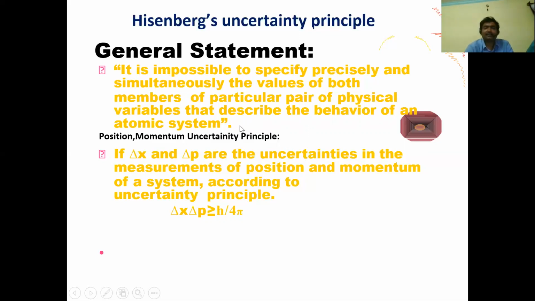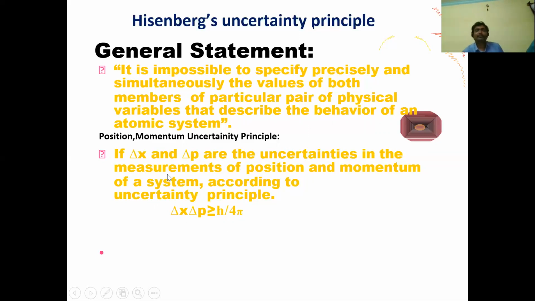Let us discuss it clearly by choosing the physical variables as position and momentum. If delta x and delta p are the uncertainties in the measurement of position and momentum of a system, according to the uncertainty principle, delta x times delta p is greater than or equal to h by 4 pi.